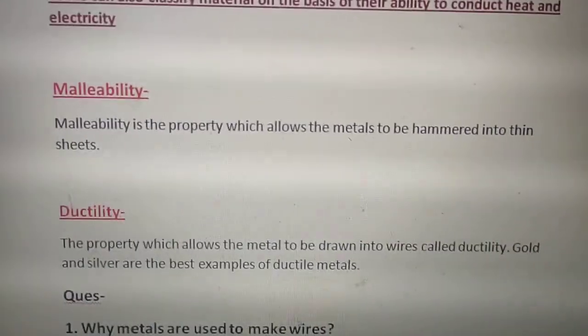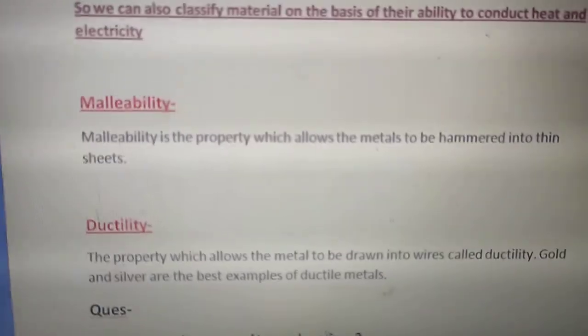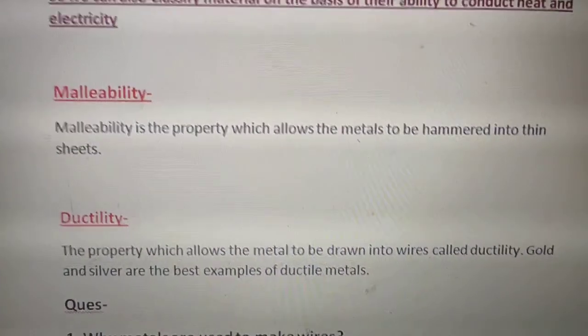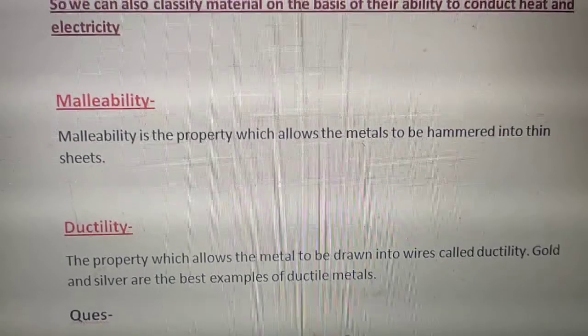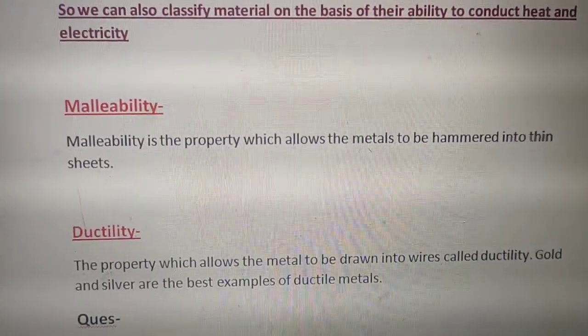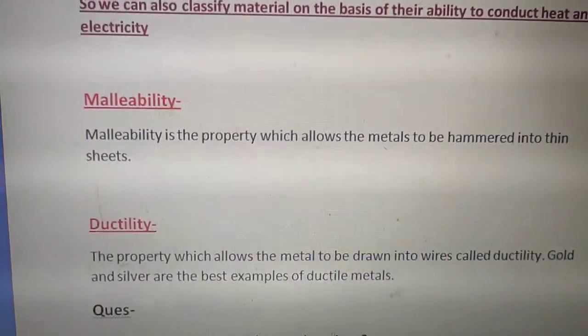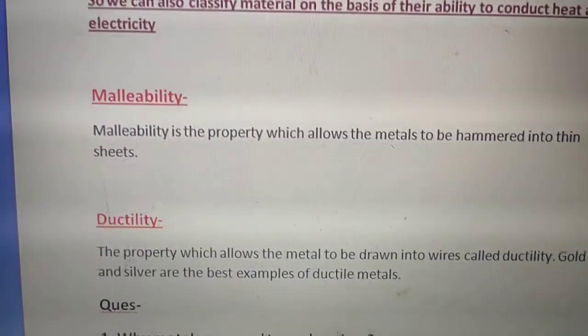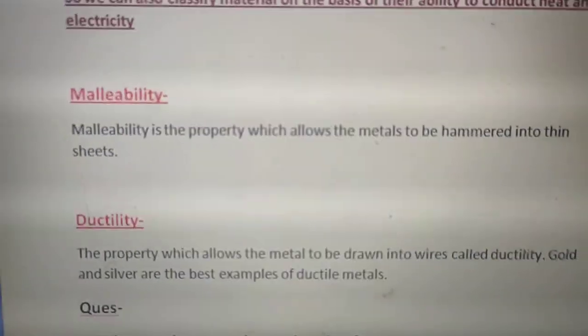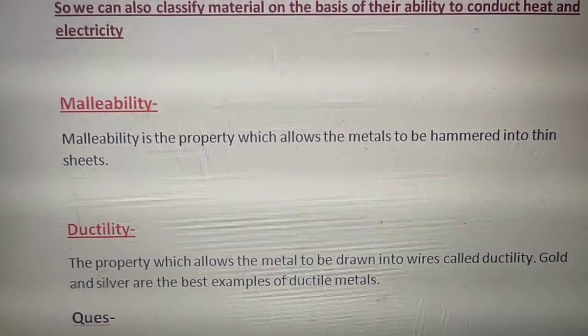A very good example which we use in daily routine is aluminium foil. Aluminium is a metal, and its foil is a very thin sheet like paper. That is due to the property of malleability.